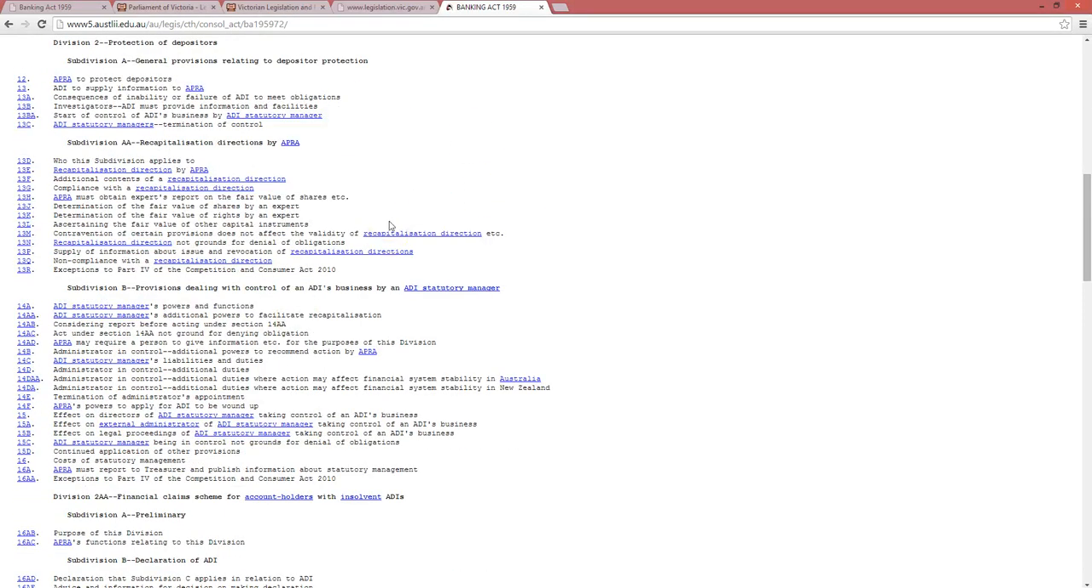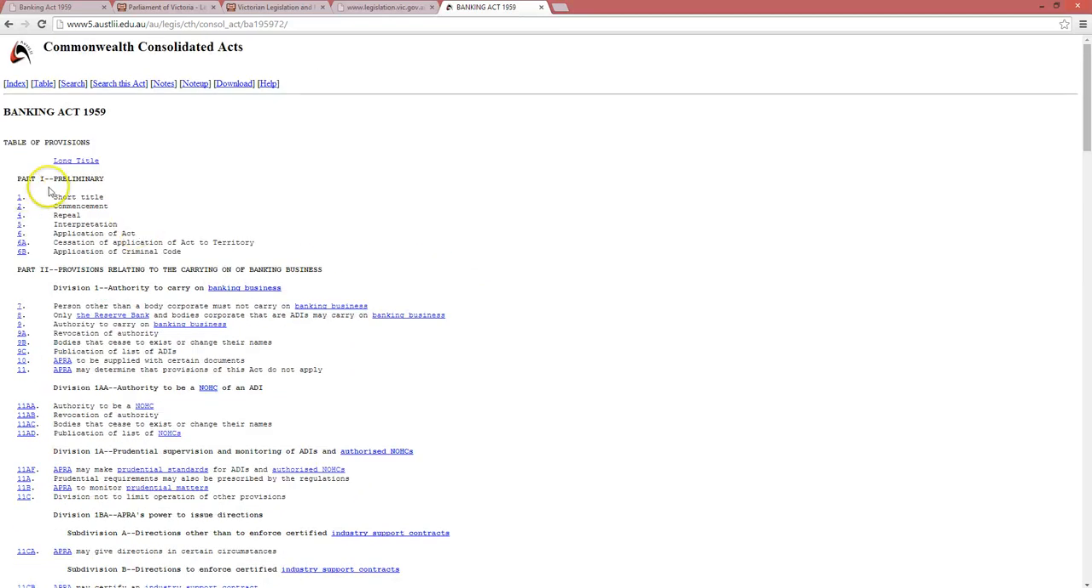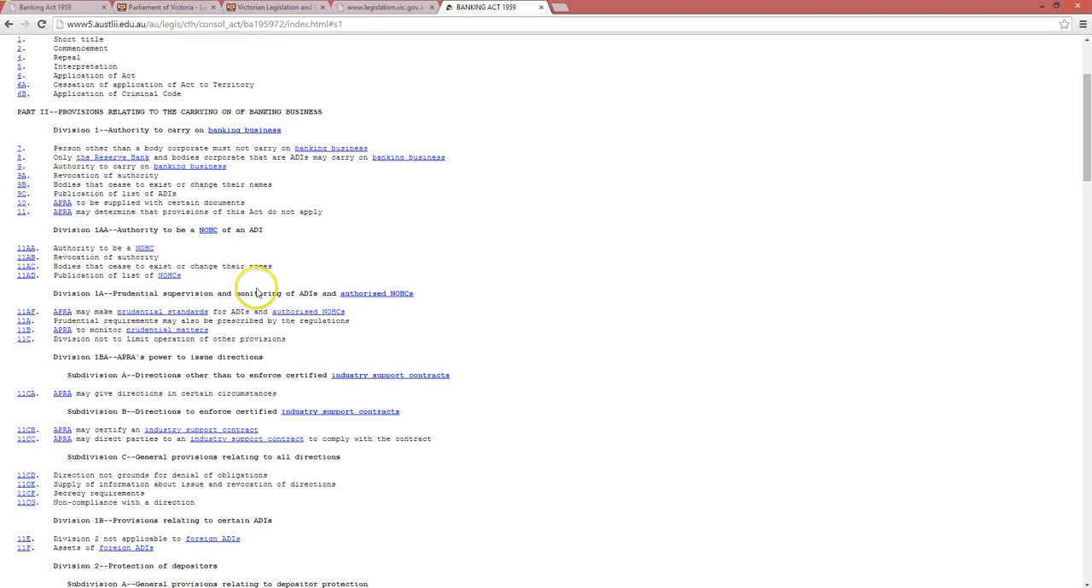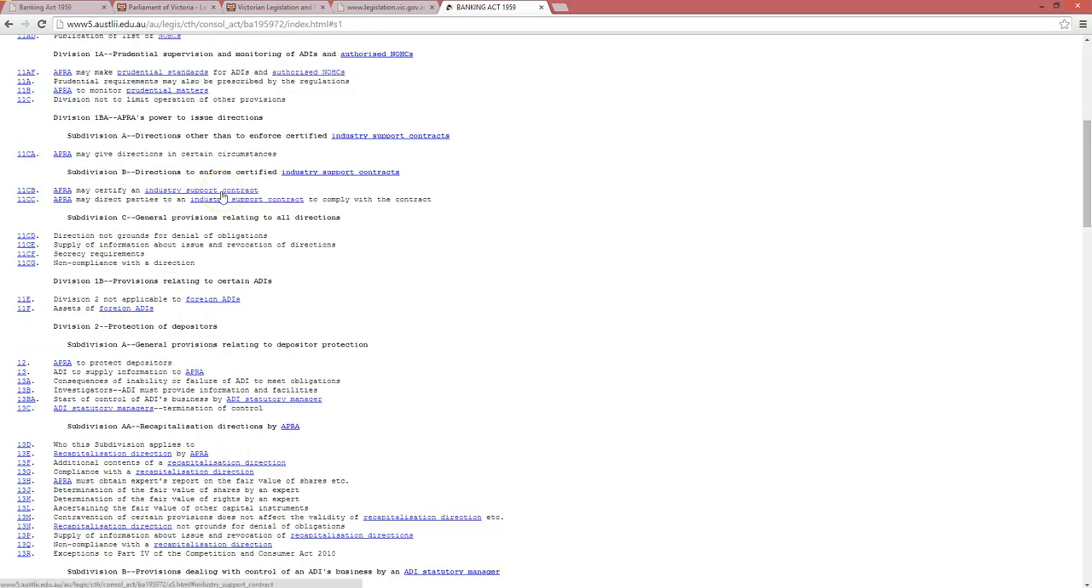It doesn't appear as the act itself. Instead, it's a list of the sections which have hyperlinks to the text of the section itself. So if we go to section 1, you can see section 1, this act may be cited as the Banking Act. If we go to table, that takes us back to the contents page of the Banking Act. So they are two different alternatives. I suspect Austlii is something you'll find much easier to use, but it's really a matter for you.